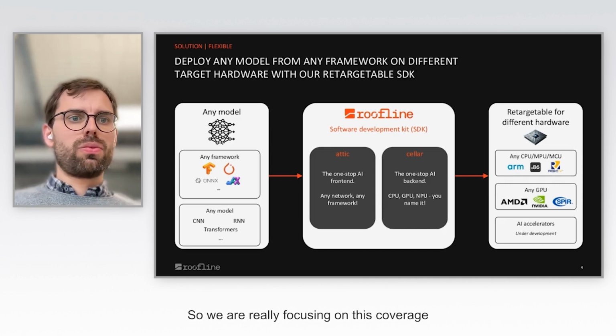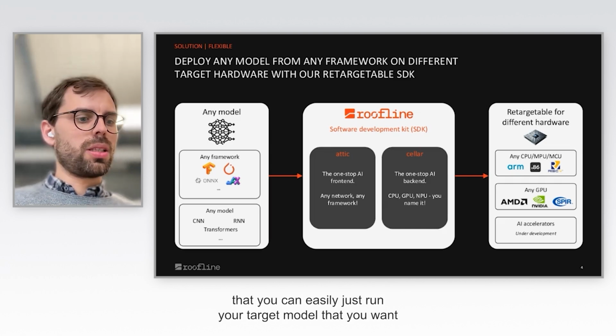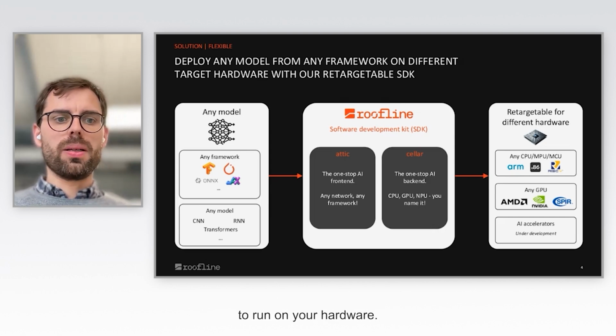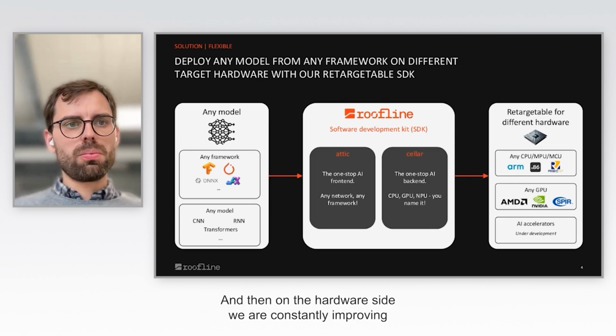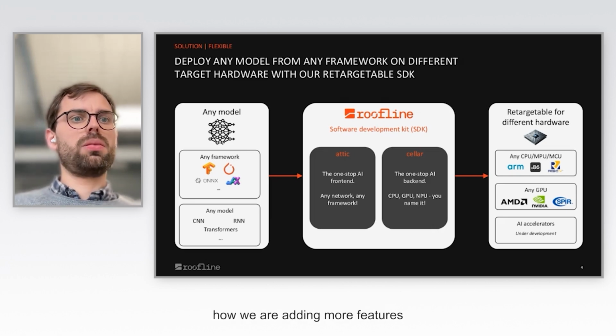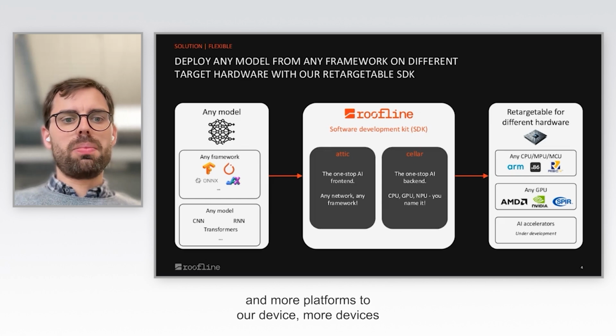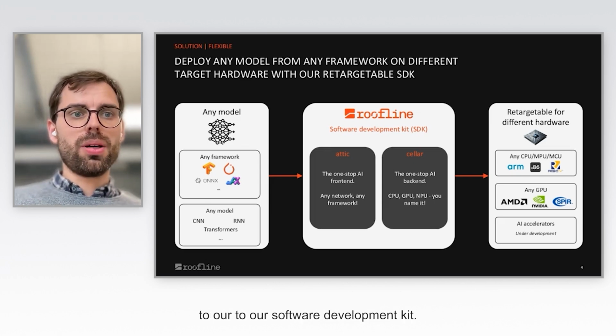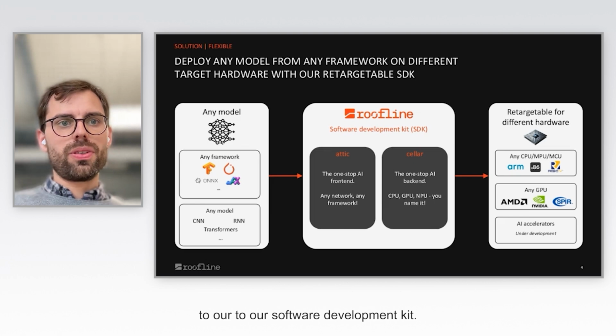We're really focusing on this coverage so that you can easily run your target model on your hardware. On the hardware side, we are constantly improving, and this is also part of this talk today: how we are adding more features and more devices to our software development kit.